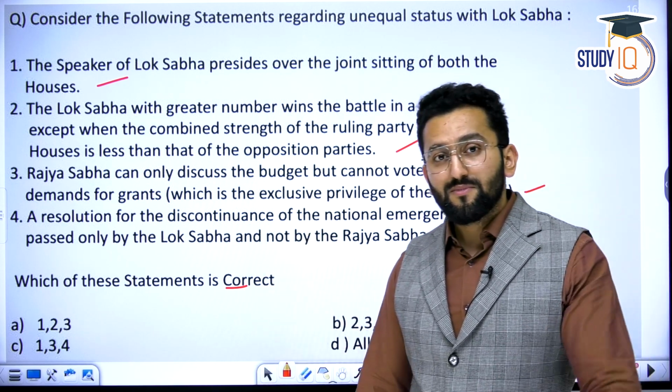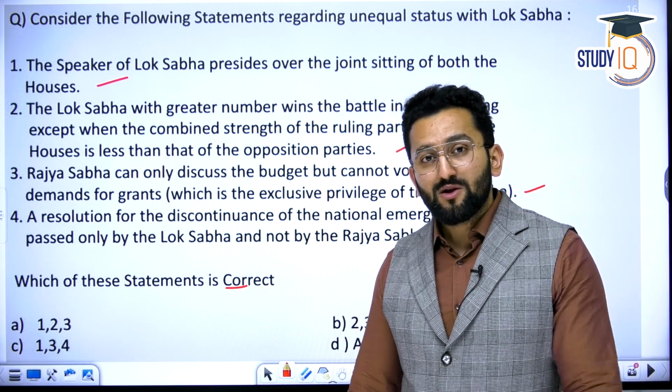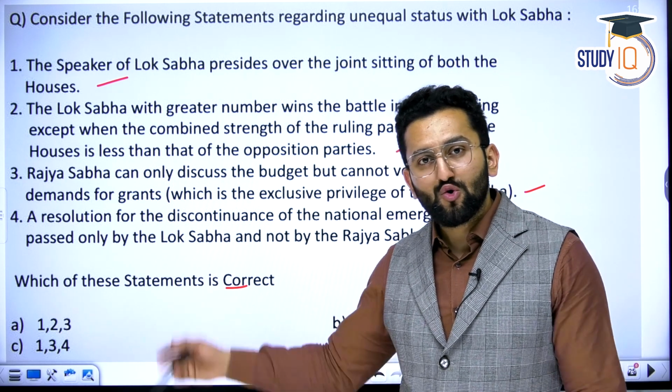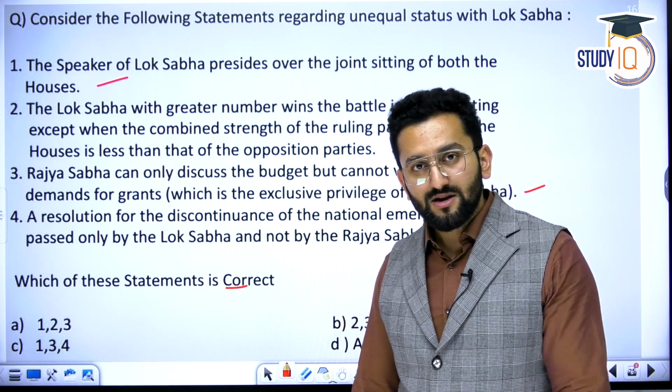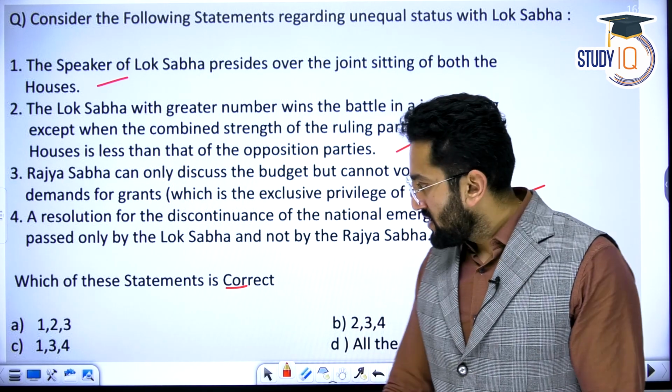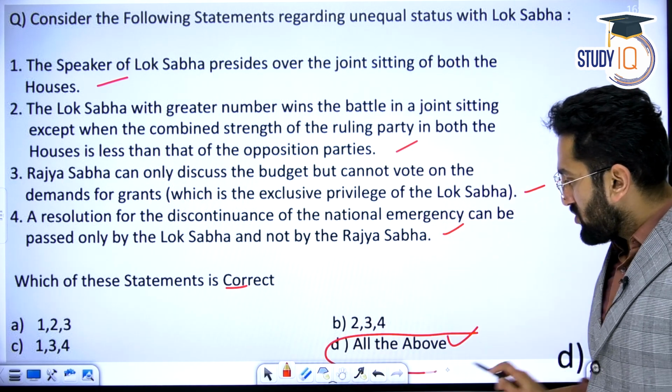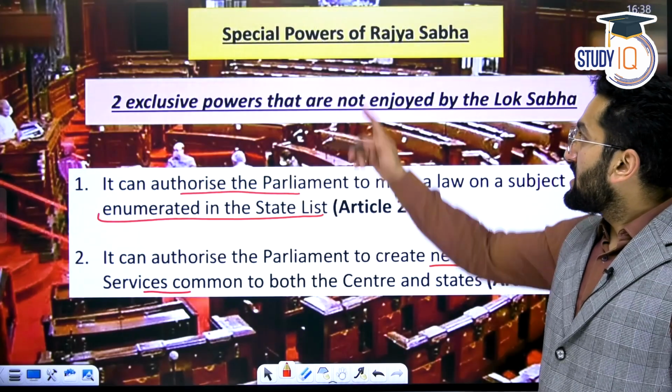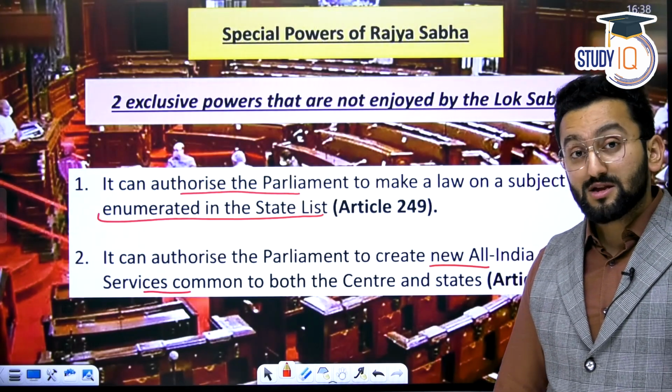If national emergency is imposed and it needs to be removed, a special session in Lok Sabha can be called. We discussed it, right? And if it is passed by Lok Sabha, then national emergency is gone. So it means the answer is all of the above. D. Correct.